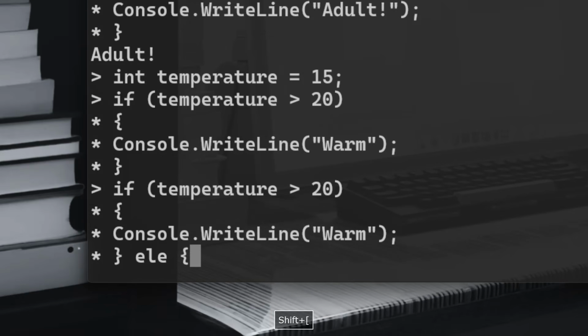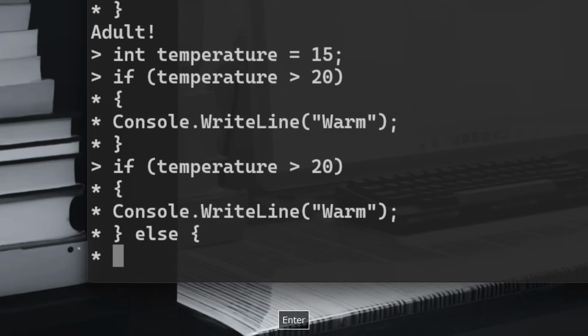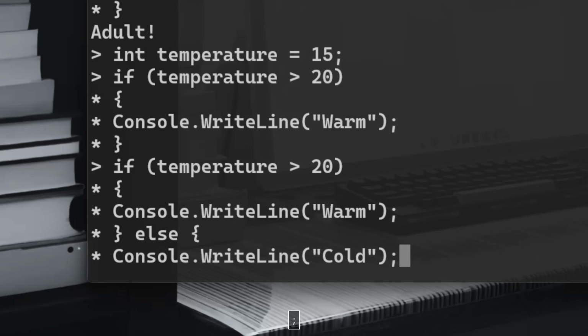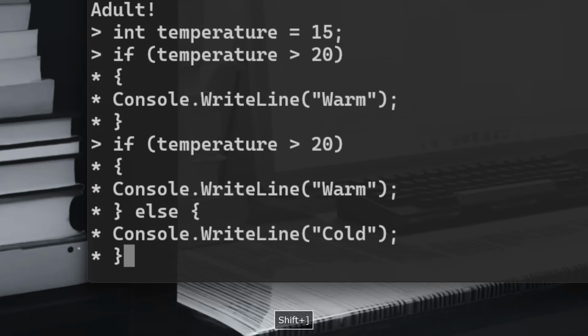Else, I will open again a curly brace, and we can hit enter. We can write on a separate line, no problem. And we'll say here that this is cold, right? Makes sense. Like this. And when I hit enter, what do we expect? We have the temperature 15, and we are checking if the temperature is more than 20. So in this case, it's not more than 20, it's less than 20. So that's going to give us cold.